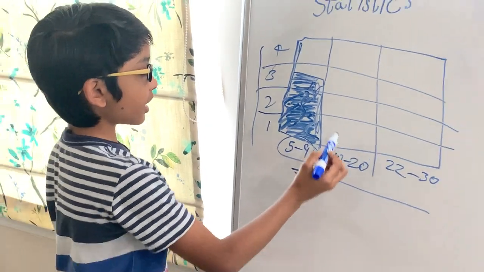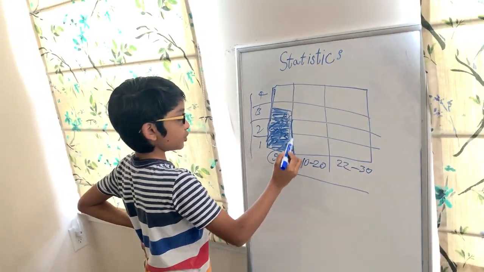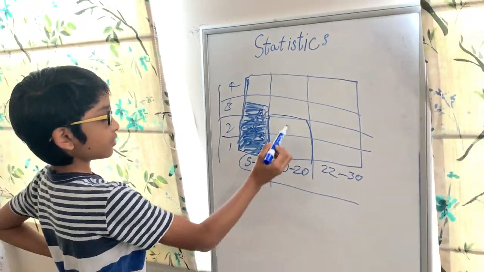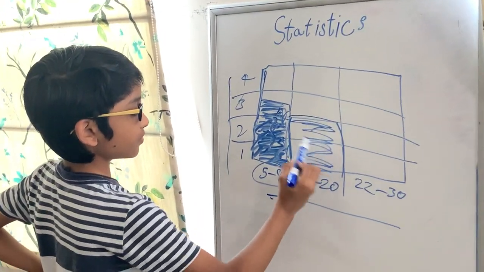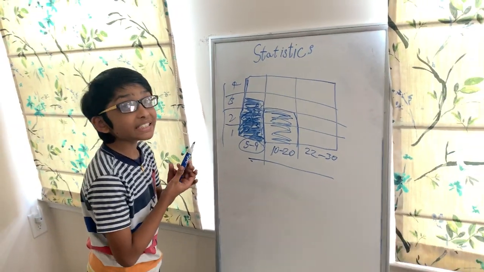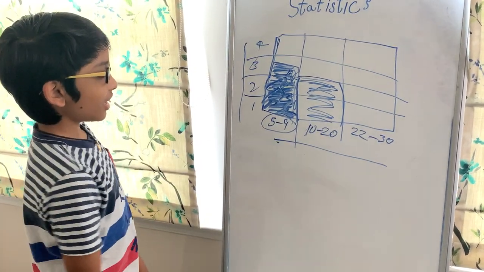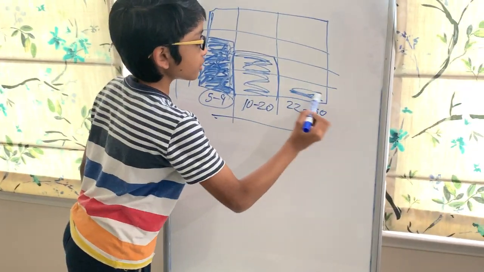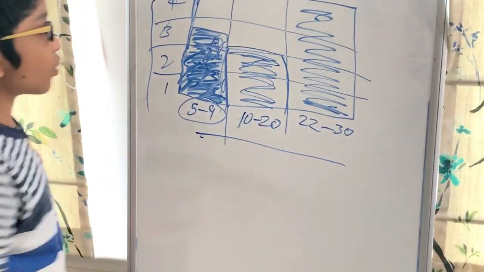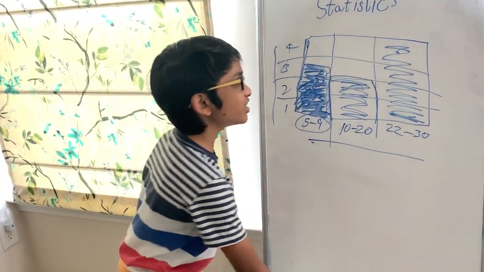And now let's say 10 to 20. For the 10 to 20 students, they're 2 marks, okay? And for the 20 to 30 students, they're 4 marks. So this is how histograms look.